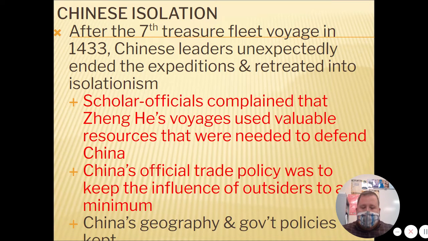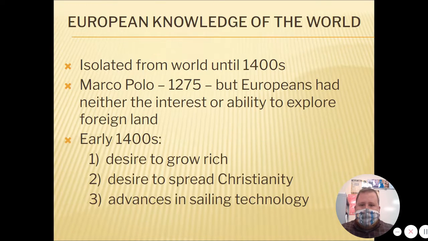The Qing take over in, I believe, the 1600s, if I remember correctly. But they're outsiders from Manchuria. They're also known as the Manchus. So they take over and continue this retreat into isolationism for China.